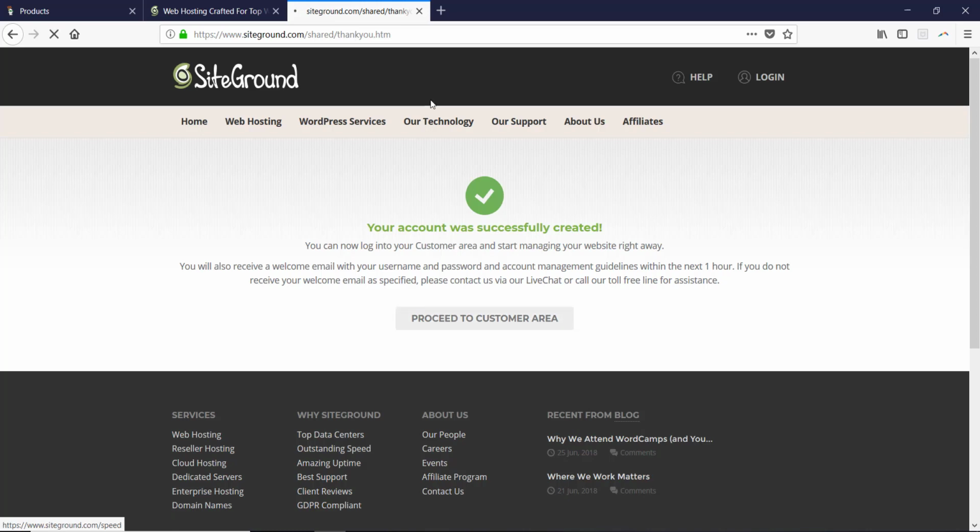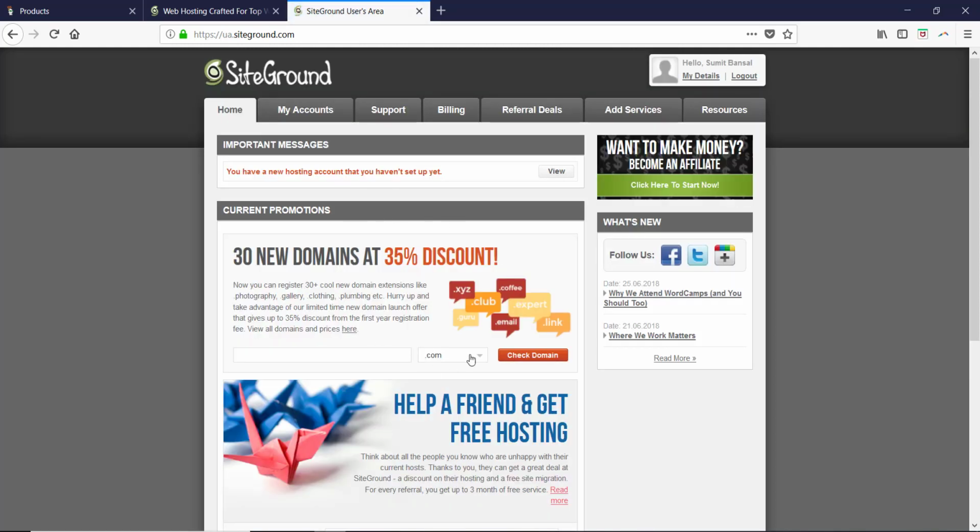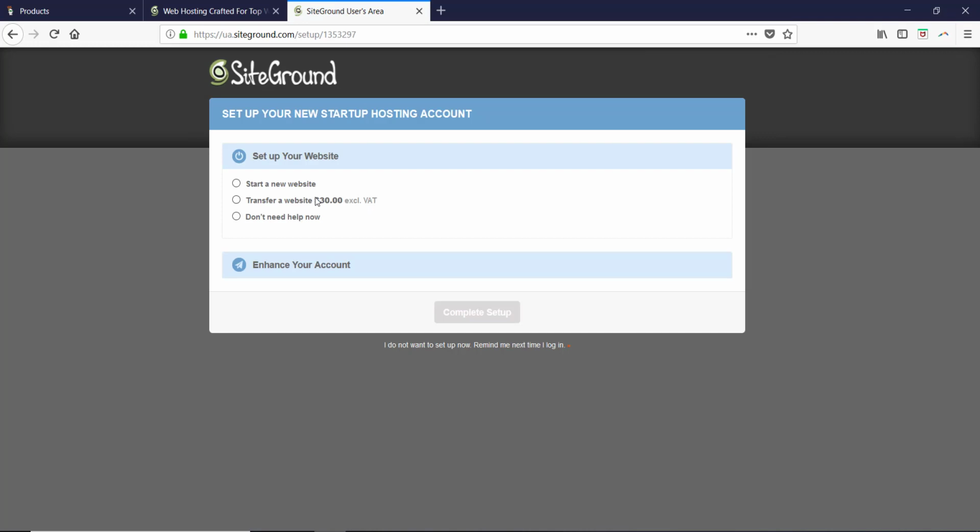So when I click on it, it'll take me here. You may have to input your user ID and password that you had created. When I click on sign in, it'll take me inside. So this is the inside of my hosting. As it says, you have a new hosting account that haven't been set up yet. So if I click on view, it'll take me here. So when you see this screen, this is where you would be setting up your hosting account.